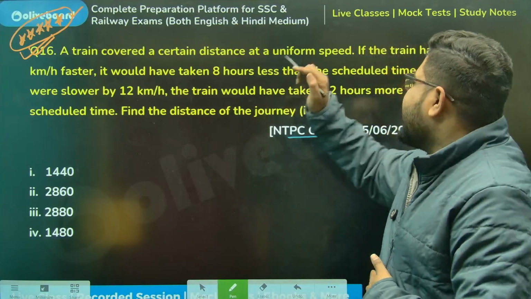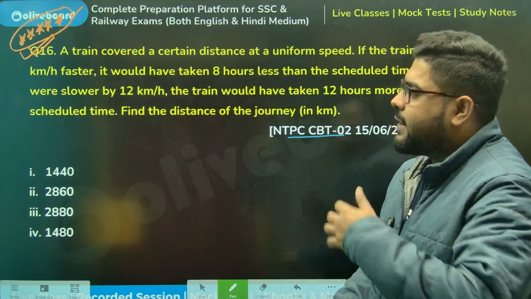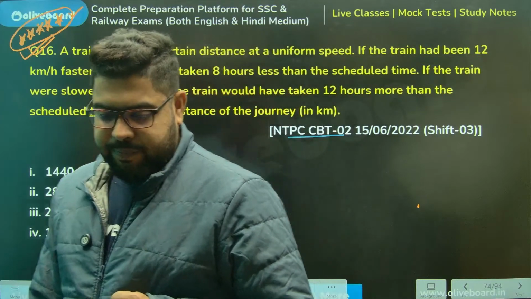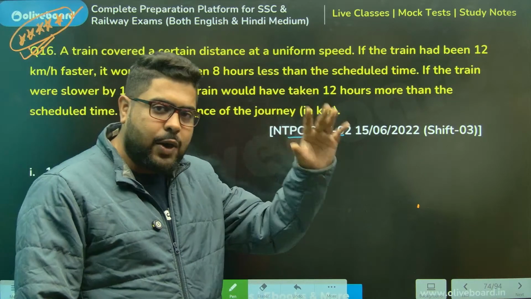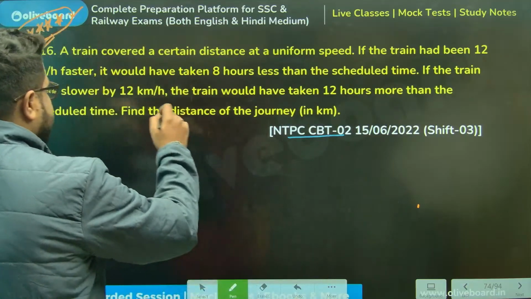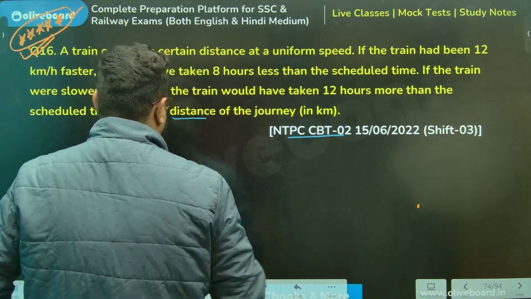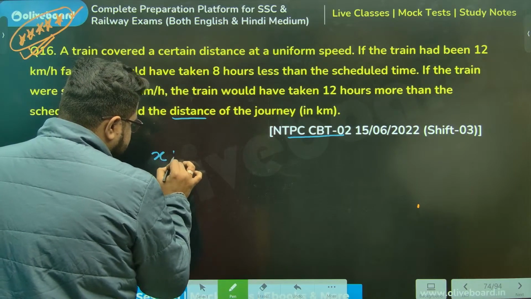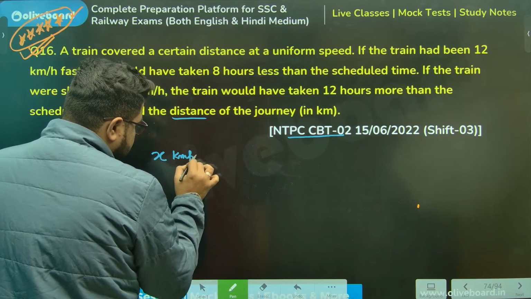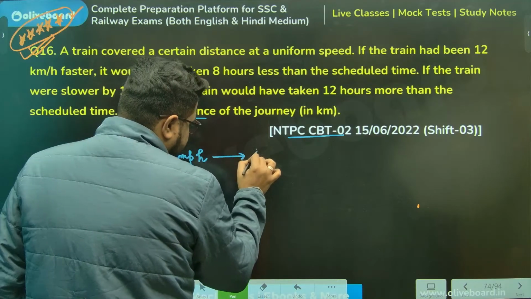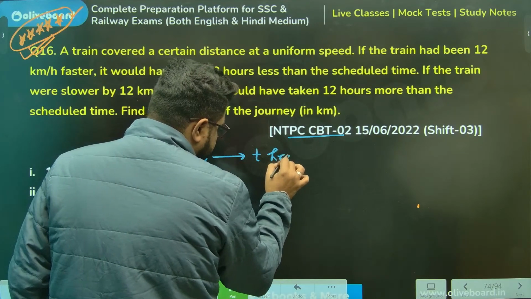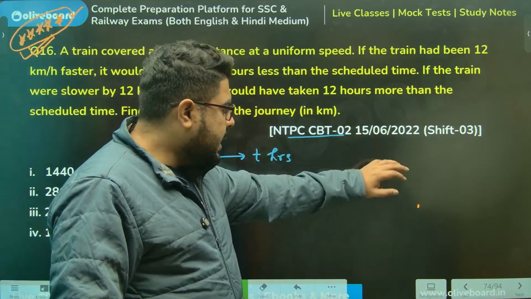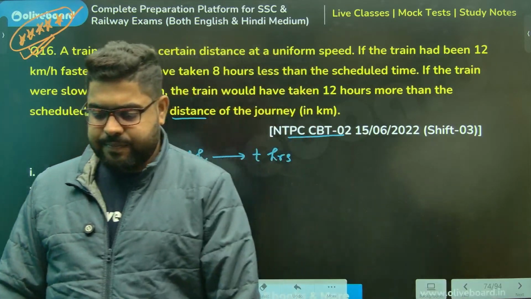They are just saying if speed is more, it will take less time. If the speed is less, it will take that much more time. Like these type of statements. Please understand this. So how can we figure it out? Sir, they're asking distance. Good thing. Sir, I am taking usual speed is x kilometer per hour, sir. And usual time is t hours. I can do this because I need a reference point from where I can do my calculations.